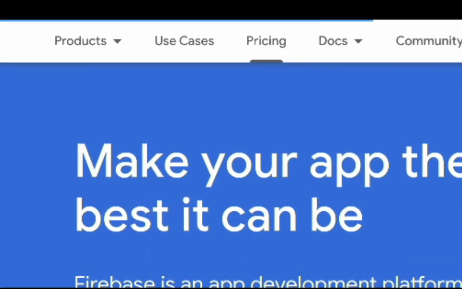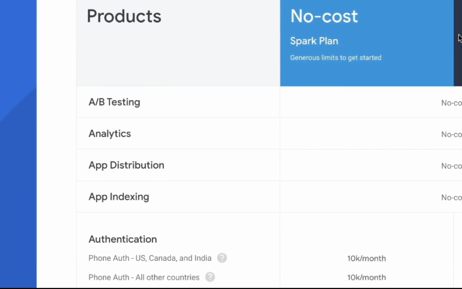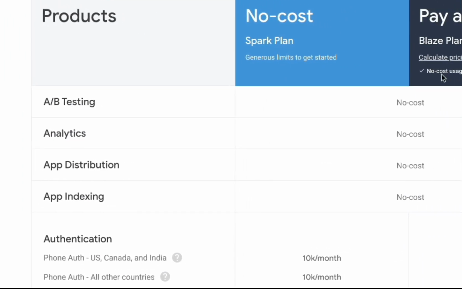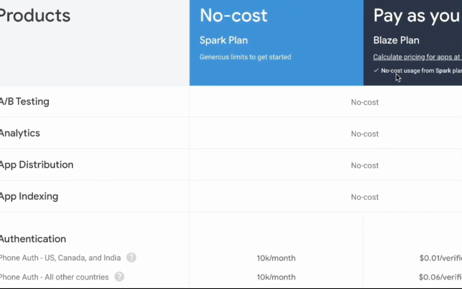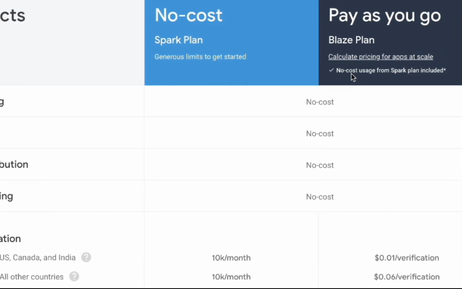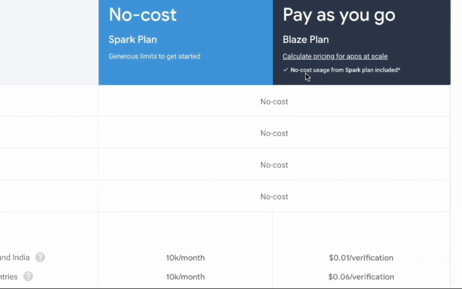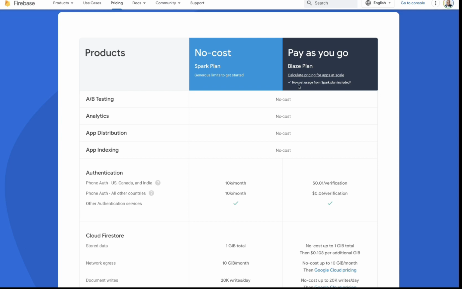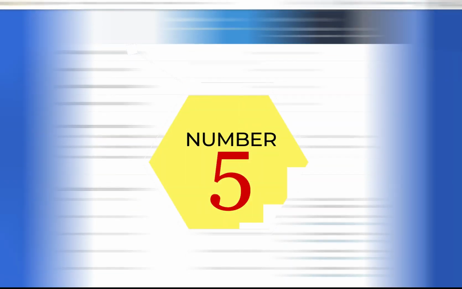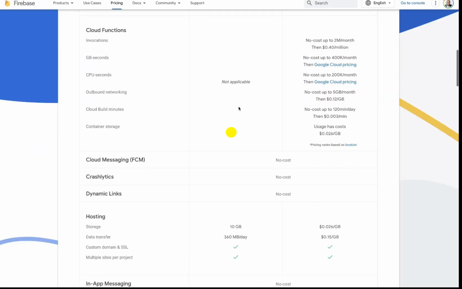So if you look at the pricing, got a no-cost Spark plan, or you can pay as you go. Kind of the same style like AWS, where with most of those cloud providers out there, you pay as you go. But again, they do have a free tier where you basically don't pay anything at all, and you got access to all of this for free.